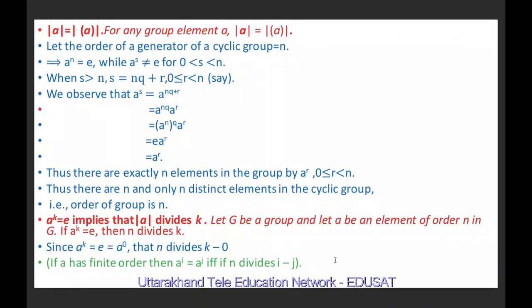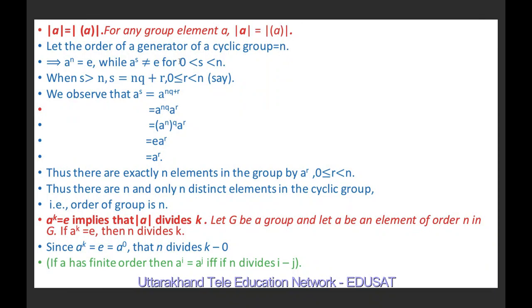So next we will show that the order of a is equal to the order of the cyclic group generated by a. It means the order of a cyclic group is equal to the order of its generator. So for any group element a, the order of a equals the order of the cyclic group generated by a. Let the order of the generator of a cyclic group be n. And this implies a^n equal to e, because the order of a is n, it means n is the least positive integer for which a^n is equal to e.